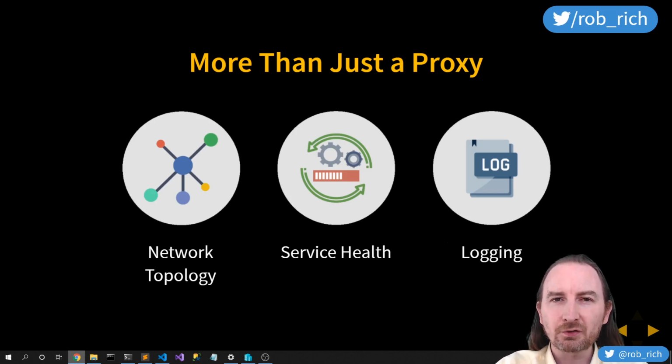Service health. Because we're standing in between all of the services, is this service timing out? Is it returning 500 errors? Is it taking too long to do a request? We can collect all of these metrics around a particular service and understand if it's healthy. Is it behaving normally? Is it behaving abnormally? Let's take all of that content and set it in the log. That log will allow us to collect all these metrics and to be able to do really interesting things with them. Because we're standing between the service, we can do lots of cool things around the traffic in our cluster.